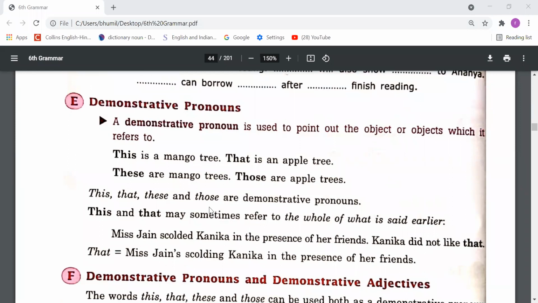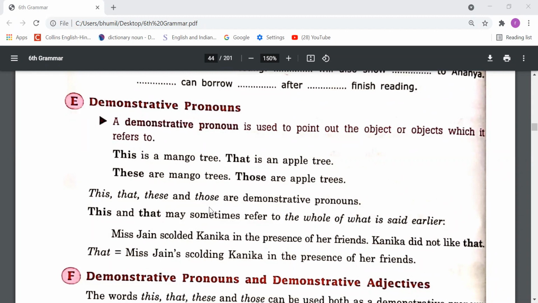So, dear students, demonstrative pronouns are those pronouns which are used to demonstrate the things, to point out the things. Suppose one pen is kept near you, so you indicate towards the pen and you say that this is my pen. And suppose that pen is a little far away from you, and you can say that that is my pen.